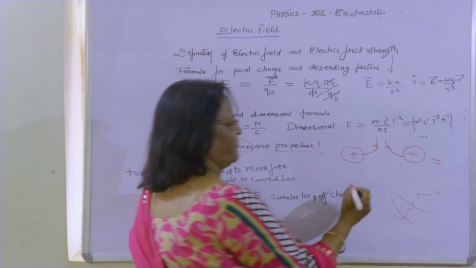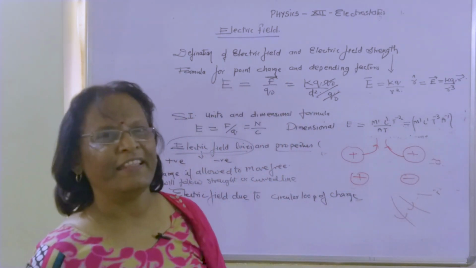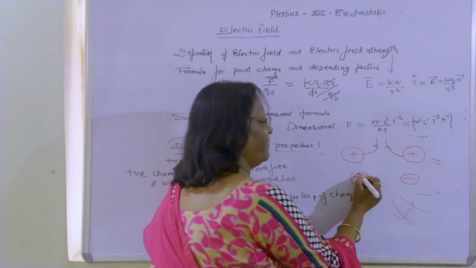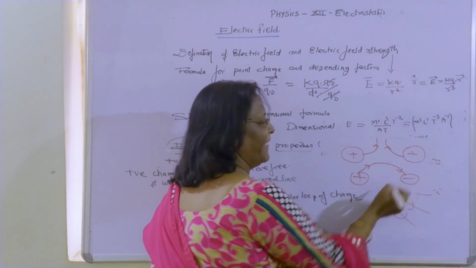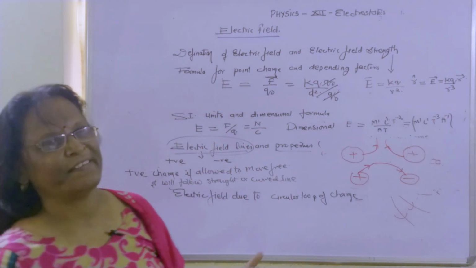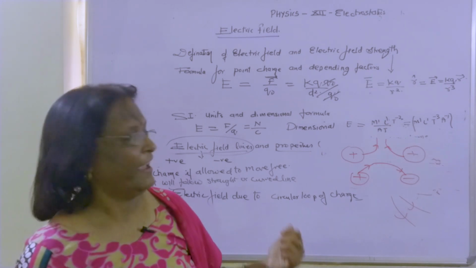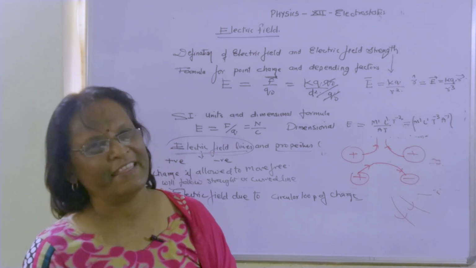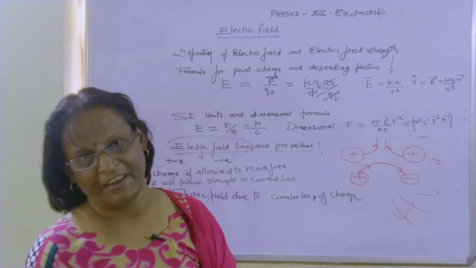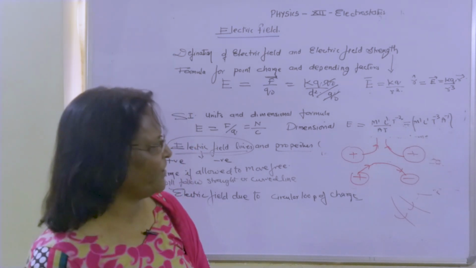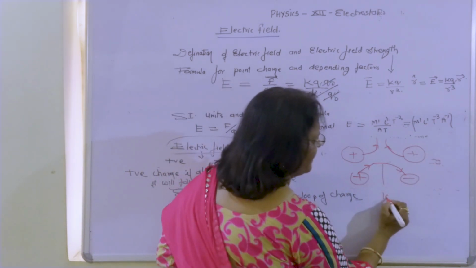On the other hand, if we have one positive charge and one negative charge, obviously the electric lines will originate from the positive and terminate on the negative. Why? Because the property of electric field lines is satisfied here: electric lines generally originate from positive charge and terminate at negative charge. So there we see a longitudinal contraction.